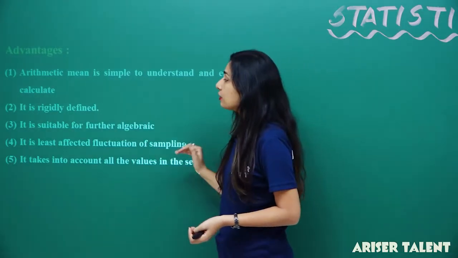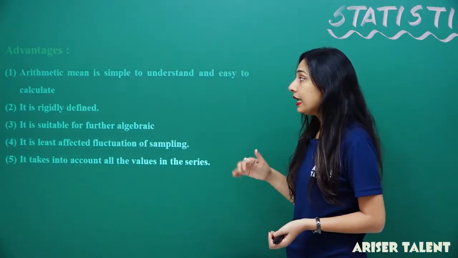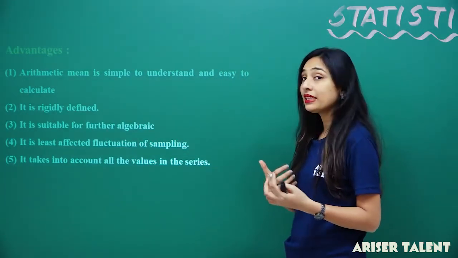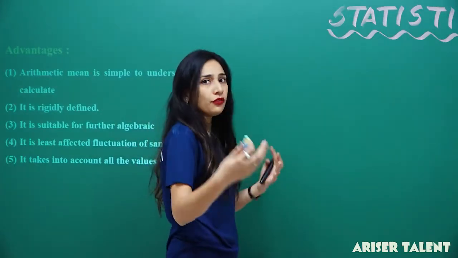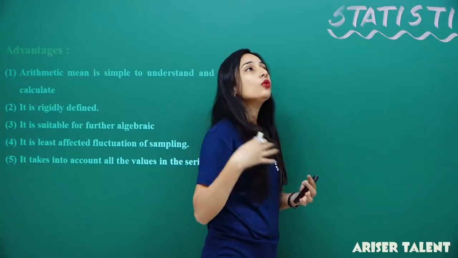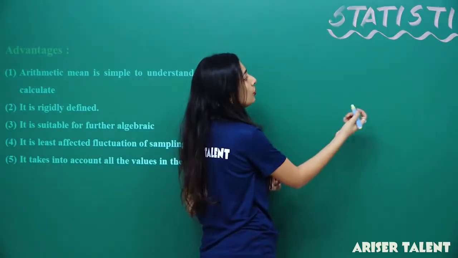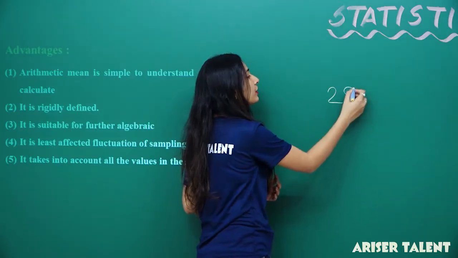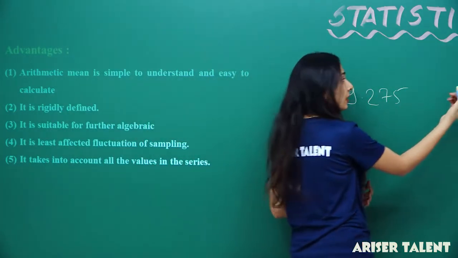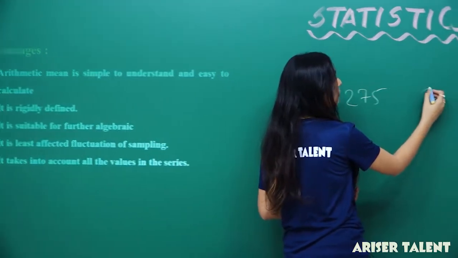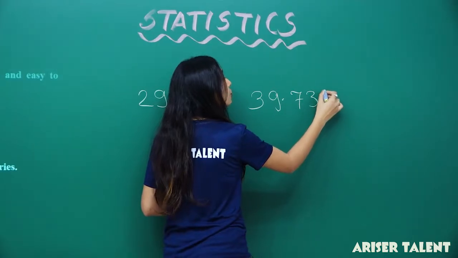Okay. So, the next one is, it is least affected by fluctuation of sampling. That means, if you are observing something, like a scientist, and you are taking observations, and they are 29.275, and then a second observation that went 39.732.